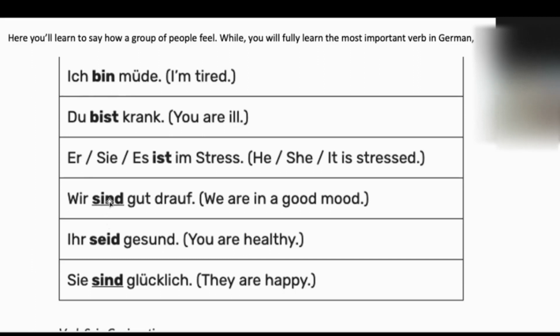For example, Akash und Mari sind krank means Akash and Mari are sick. And if you have a singular noun, then you will simply use ist. Akash ist im Stress. Akash is stressed. And then we have for plural you, seid. That's the conjugation that we need to learn by heart, because we will use this one.